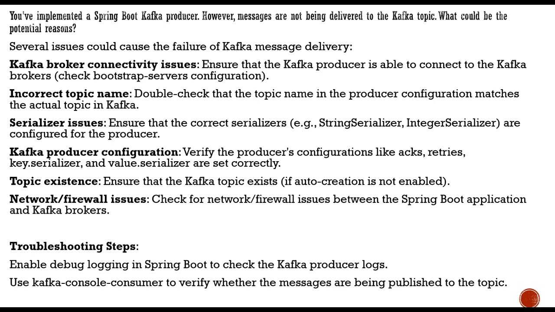So make sure that auto creation is not enabled on the server, and check that the topic exists before your application starts up. Also make sure there are no network failures or network issues, because if your application is not able to connect to the broker, then there will be no topic subscription happening, and no message delivered to that particular server. So always check for that before your application gets started.